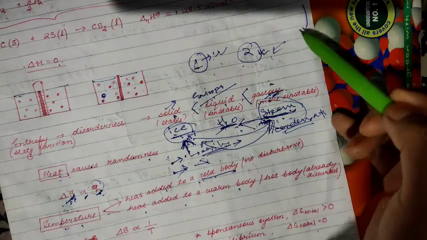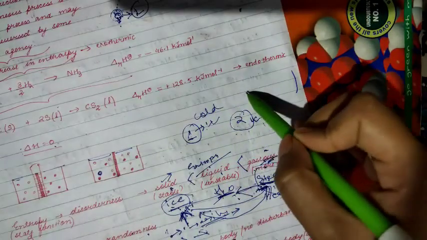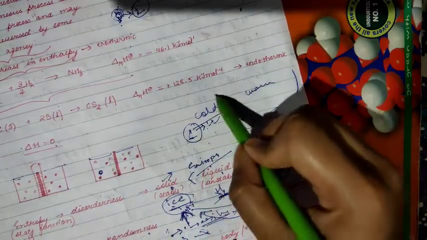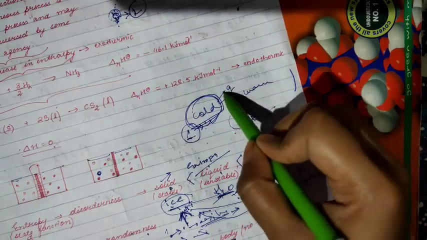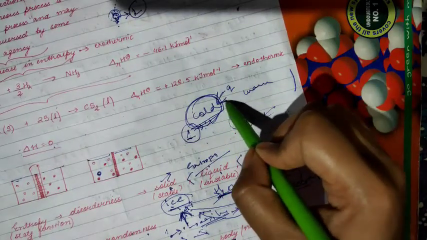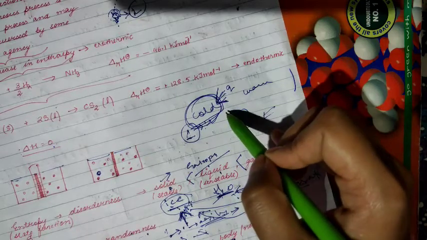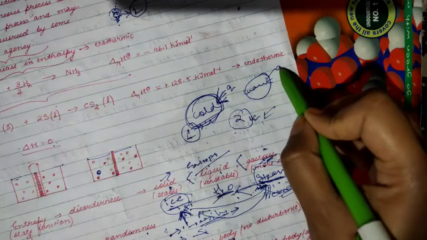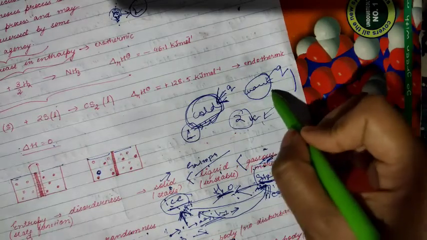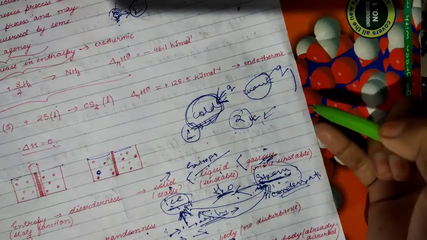So the same thing here: a cold body is there and a warm body is there. When you apply heat to a cold body, it will react instantly. But when you apply heat to an already warm body, that will not make much difference.